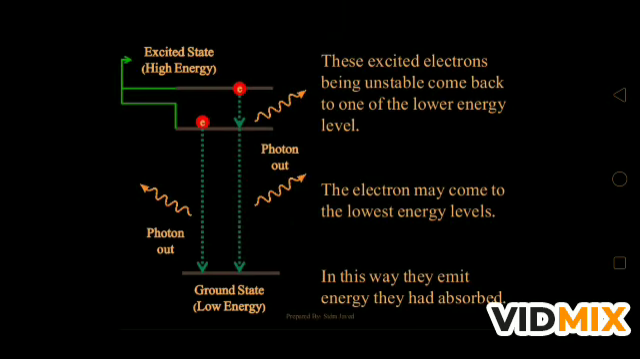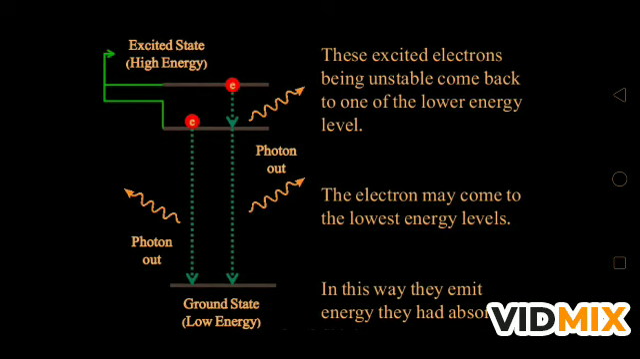Now what happens when this electron goes to the higher level? The excited electron, being unstable, comes back to one of the lower energy levels. When the electron jumps to the higher energy level, in that level it cannot stay for a longer time, so it returns back to the lower energy level for stabilization. So these excited electrons, being unstable, come back to one of the lower energy levels, and the electron may come to the lowest energy level, and in this way the energy they had absorbed is emitted.